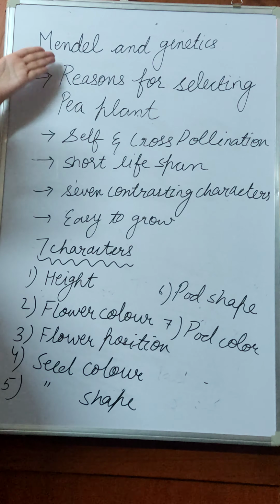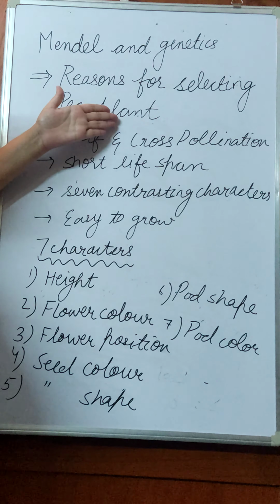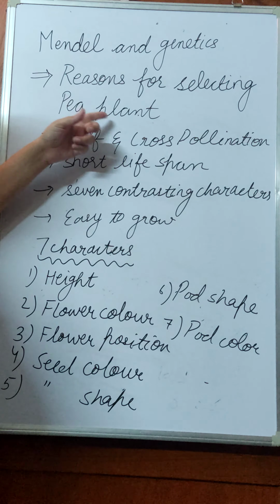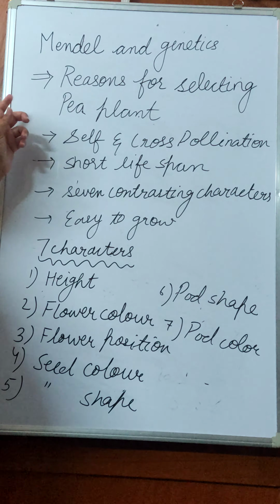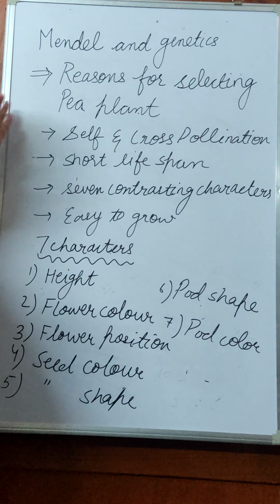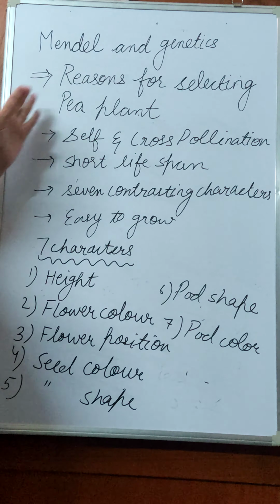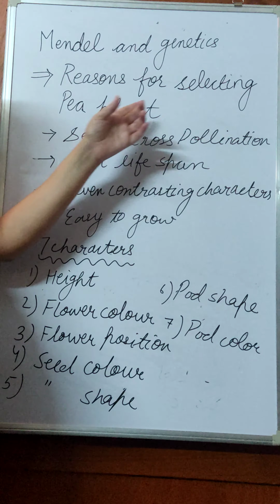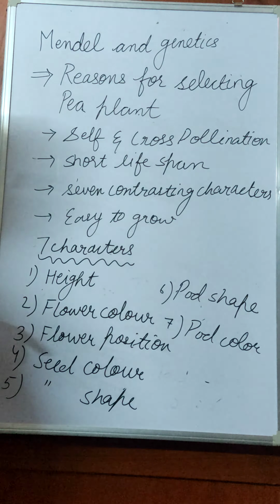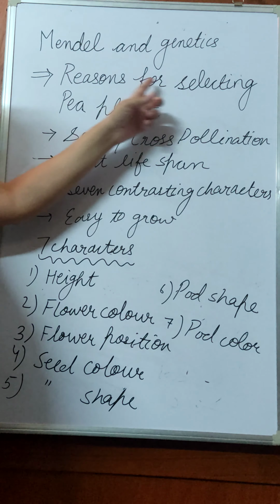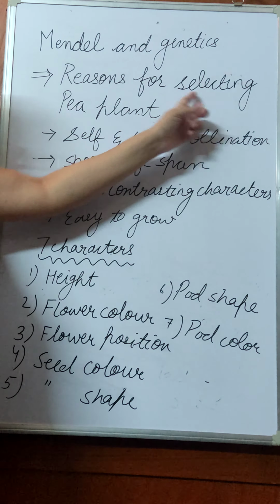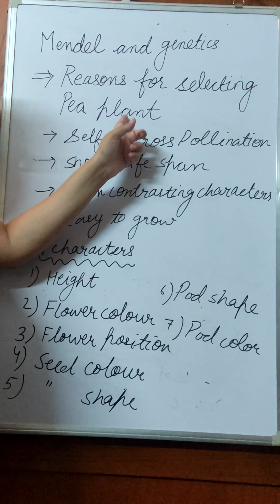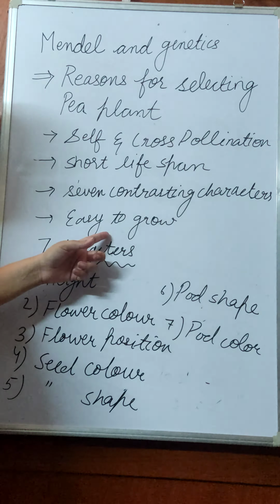Mendel worked with the pea plant, which was growing in the garden of the monastery where he was working as a teacher, and he showed how the character goes from one plant to another plant, that is, how the character is transmitted from one generation to another generation. Now, what are the reasons why he selected the pea plant? The pea plant was selected for the following reasons which are listed here.